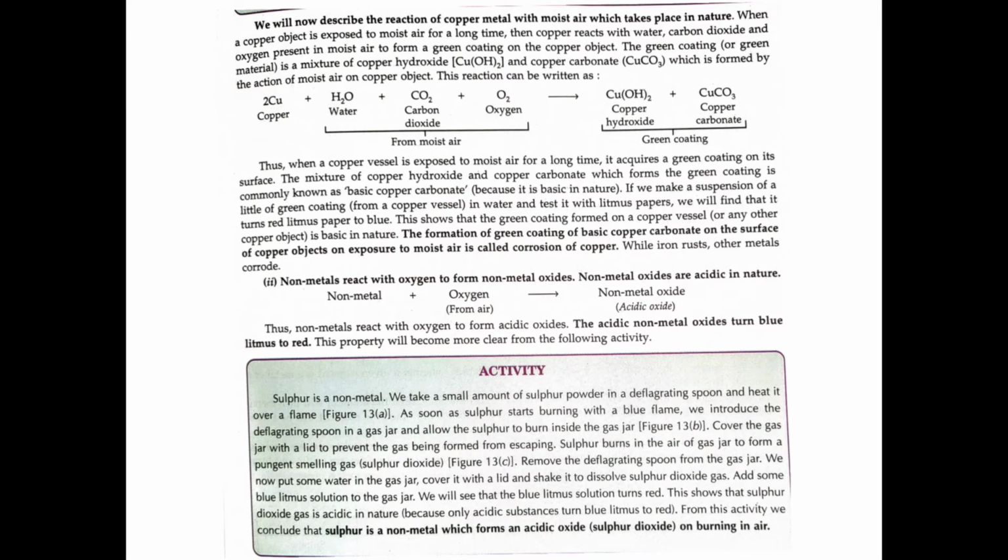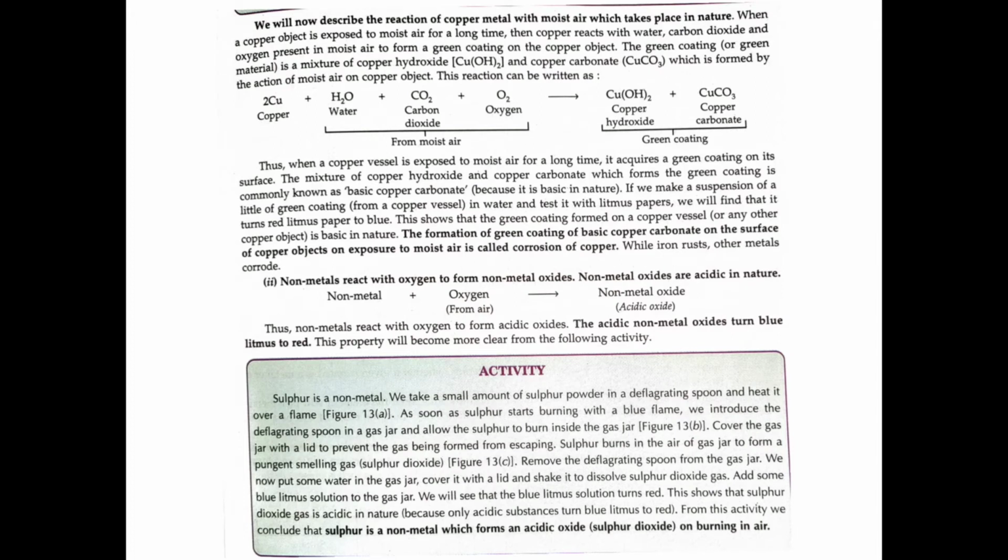Okay, next one is about copper. Application of copper: we have already seen that a coating appears on the copper. When we keep copper outside for a long time, we obtain a green coating. So we are now going to study about the green coating.